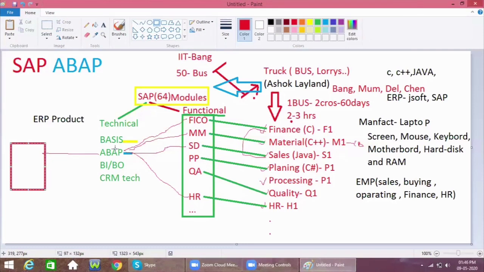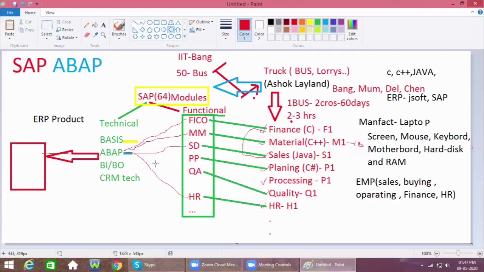Then they interlink this data and show the final output in a report or in a form, however the customer is expecting. So in that situation, ABAP comes into the picture.